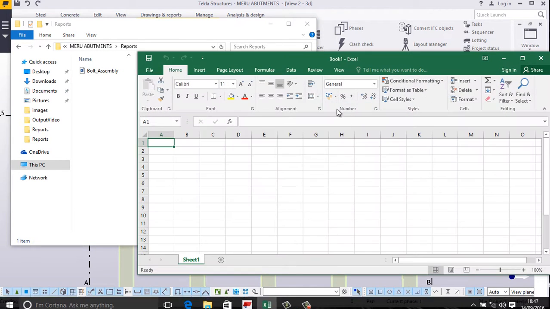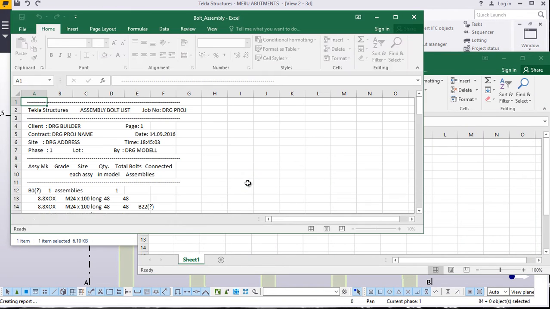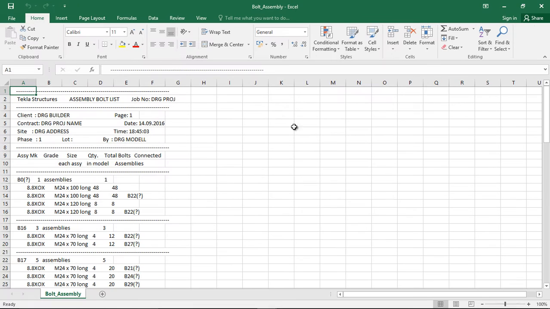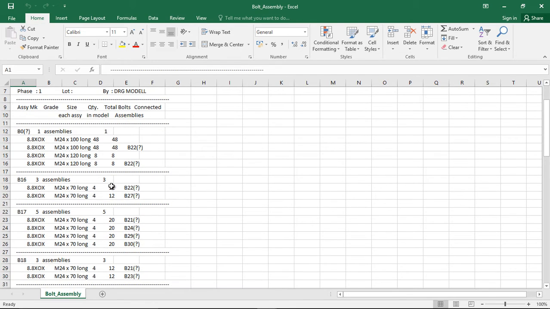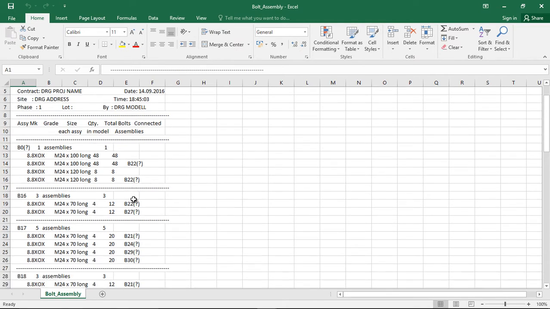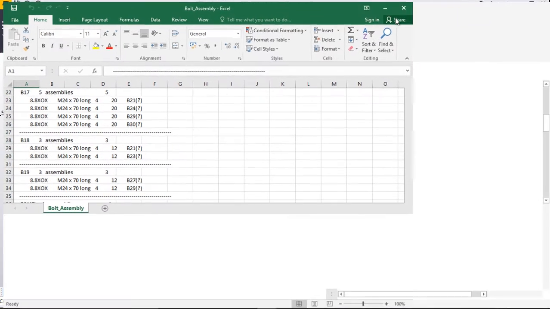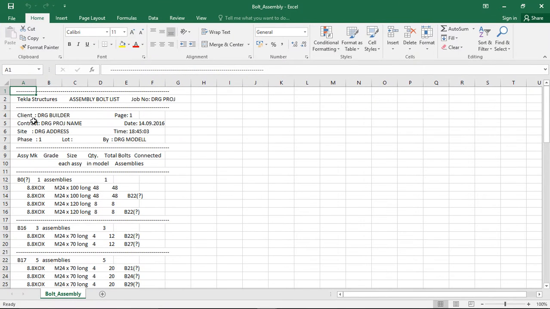Now we'll try to bring this to Excel perfectly. From Excel, you can highlight everything and even paste it in AutoCAD. So all this is yours for consumption.